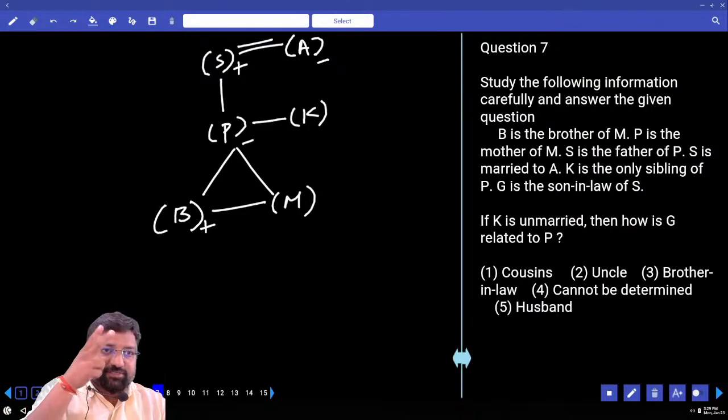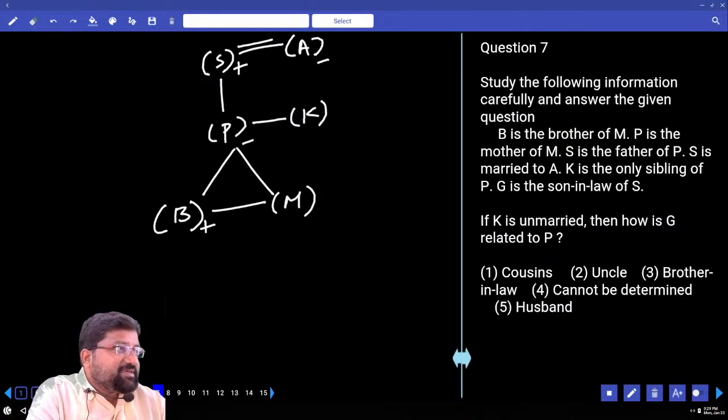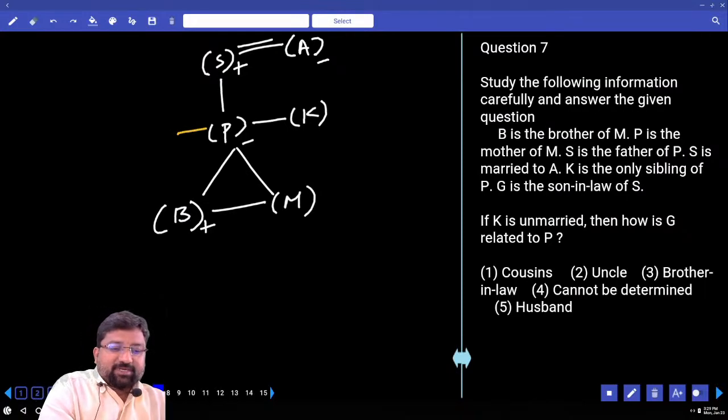How many possibilities? 2 possible. We are not sure. Andukani, look at the first question. If K is unmarried, so pakka G should be married to.